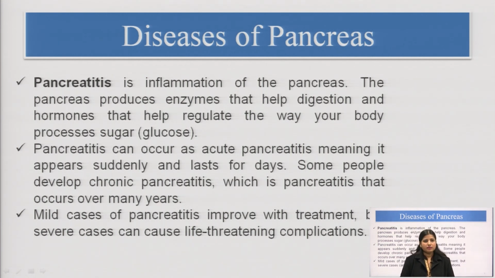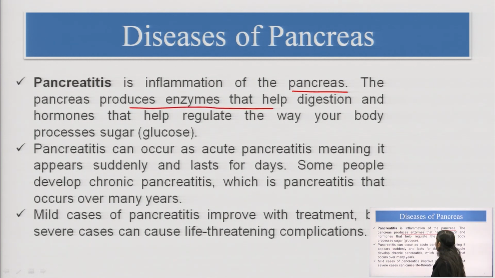Pancreatitis is the inflammation of the pancreas. The pancreas produces enzymes that are helpful in digestion. The pancreas also releases hormones which regulate the blood sugar level. If there is inflammation in the pancreas, of course, this whole system will be imbalanced. All the enzymes which are formed and all the hormones which are produced will be imbalanced.